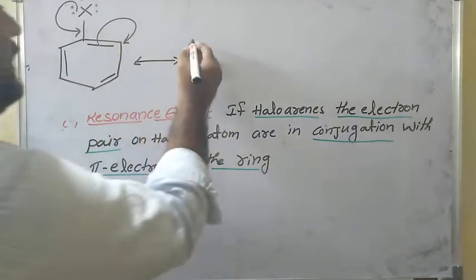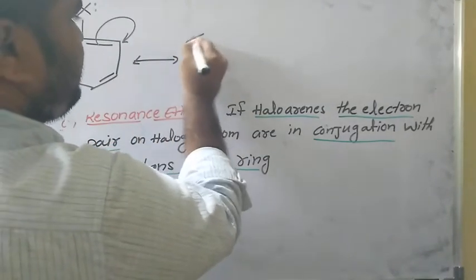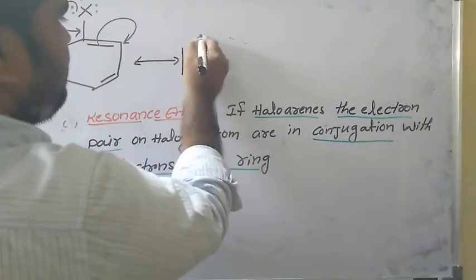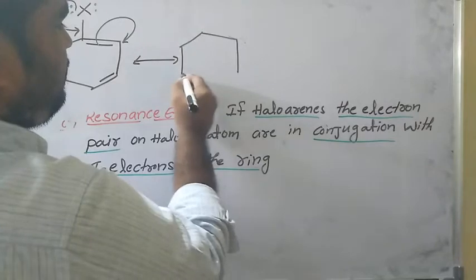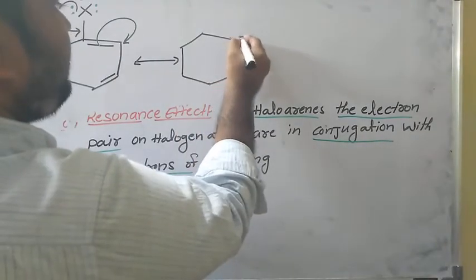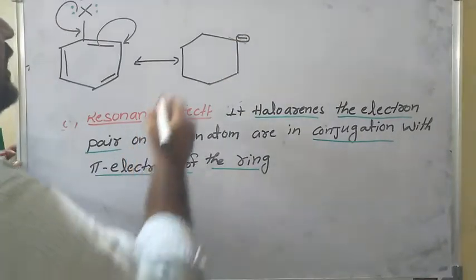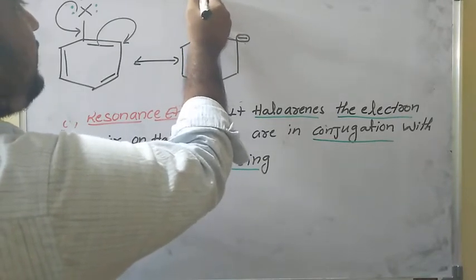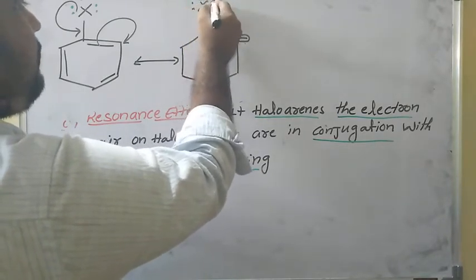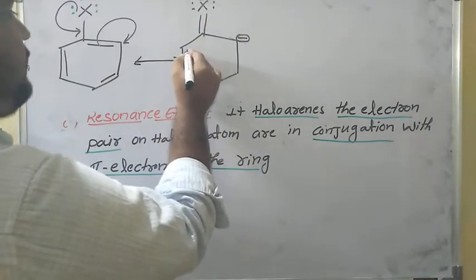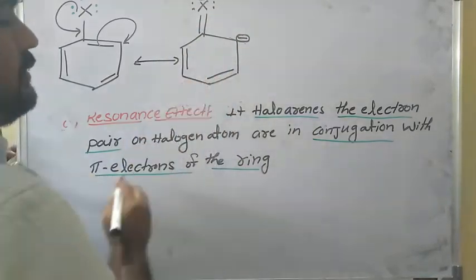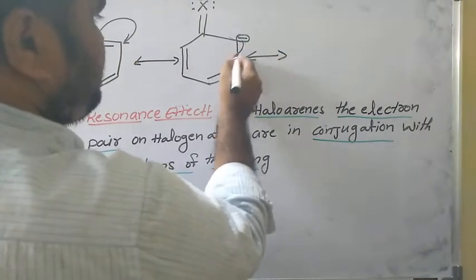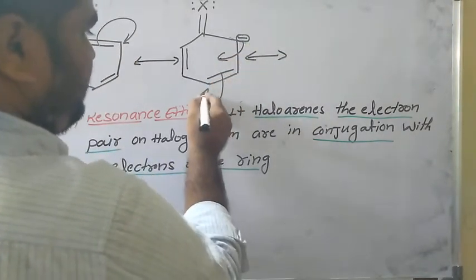Then what happened here is, see here, this carbon atom is getting a negative charge, and the halogen is getting a positive charge, with 2 lone pairs of electrons. Let us see this continue like this. Then immediately this bond shifts to here and this bond shifts to here.